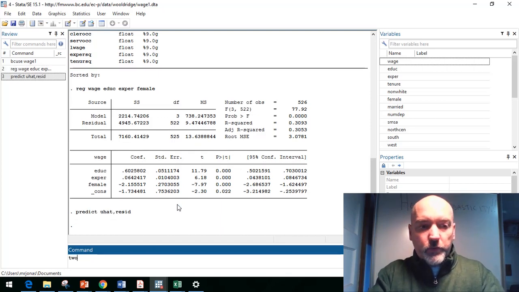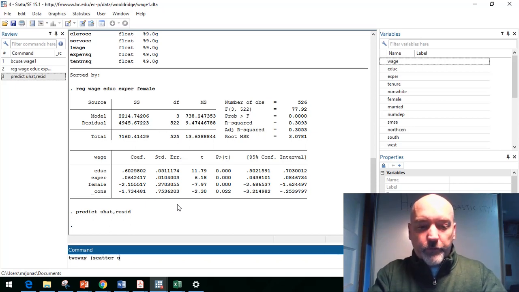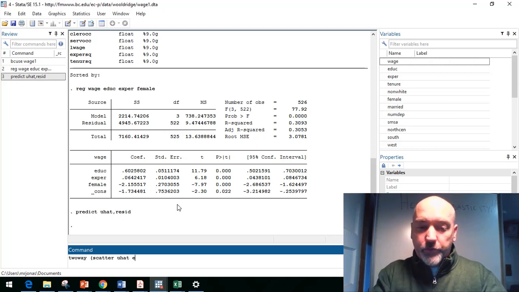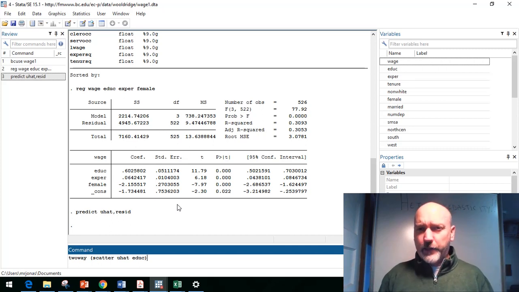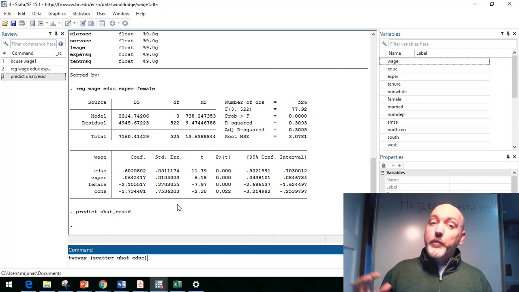And then we can just do a simple scatter plot. So a two-way scatter plot of these predicted residuals versus one of our x variables. So if you recall, when we think about heteroskedasticity, oftentimes there is a specific causal factor, right? A scale or proportionality factor that's going to drive those error variances to increase or decrease. We might reasonably suspect that as education increases, naturally the level of wage is going to go up, but perhaps the dispersion, the variability of wage increases as well.